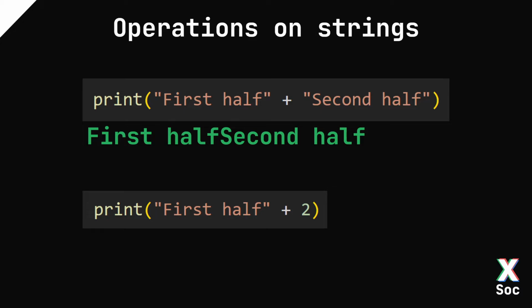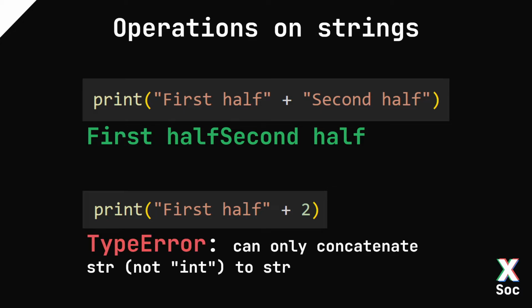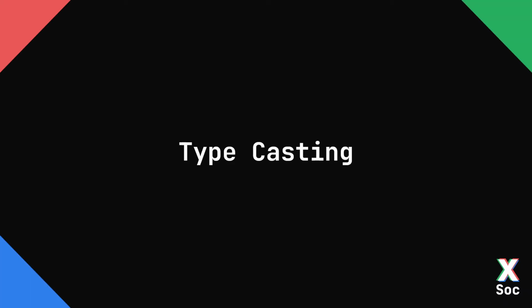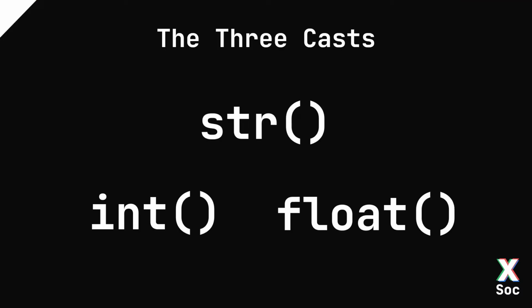However, if we try to add a string with an integer, we get a type error saying that they don't match. So we can only concatenate a string, not an integer, to another string. Tasks 7 to 10 will generally cover the concepts of strings. It might seem a little strange at first that we can't somehow combine this string and this integer. But it is possible to convert between data types to allow us to do this in the way we'd like to.